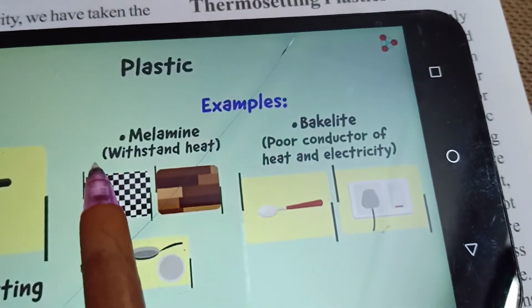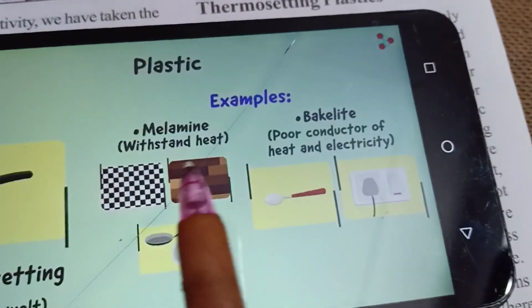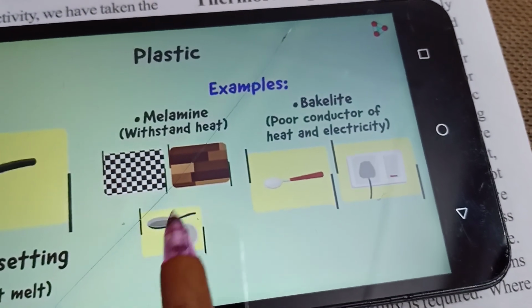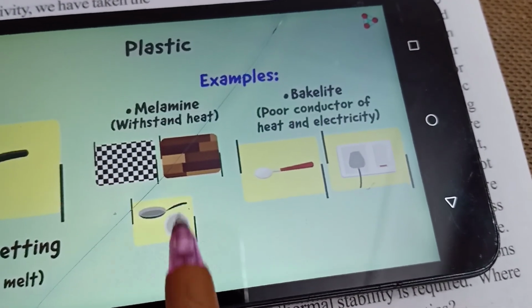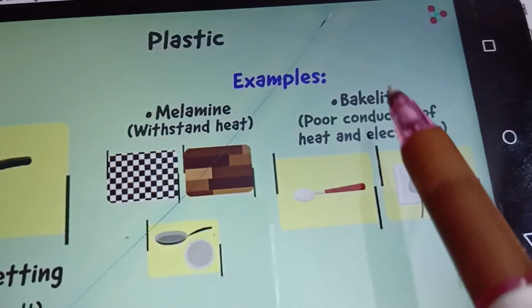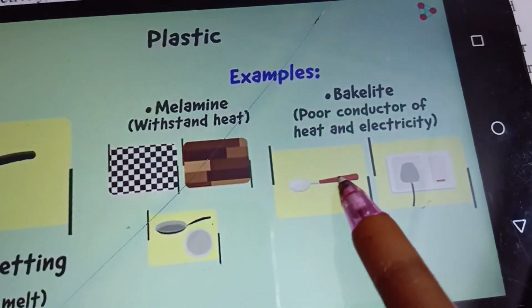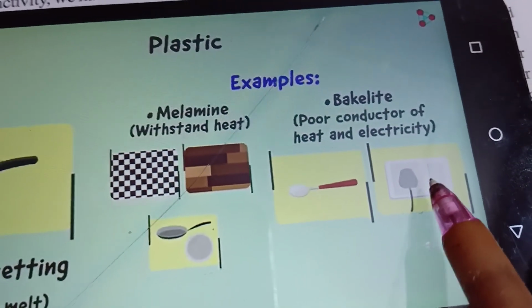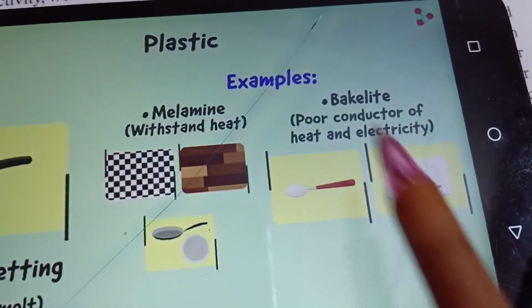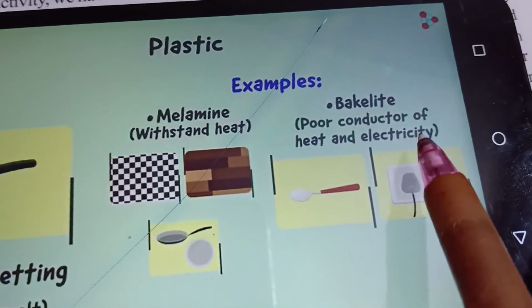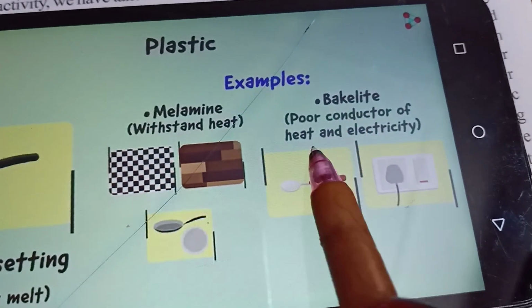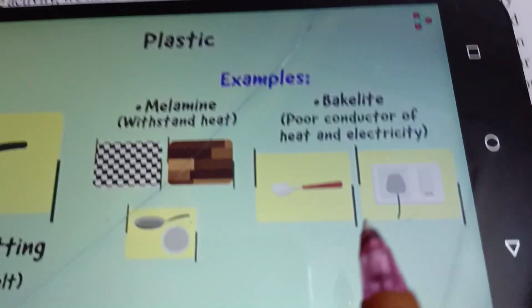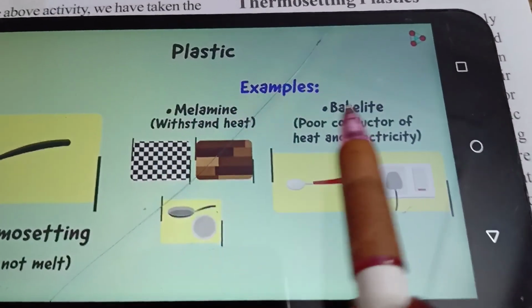Melamine is known to withstand heat, so it is used in making tiles, floors, and the holders of utensils. Bakelite is used in the handles of utensils like spoons in the kitchen, and also in switch boxes, because it is a poor conductor of heat and electricity. By this, electricity won't pass through. So these are the examples of melamine and bakelite.